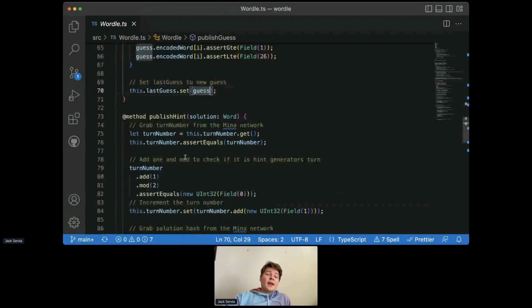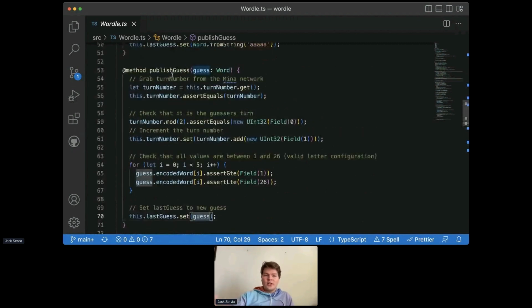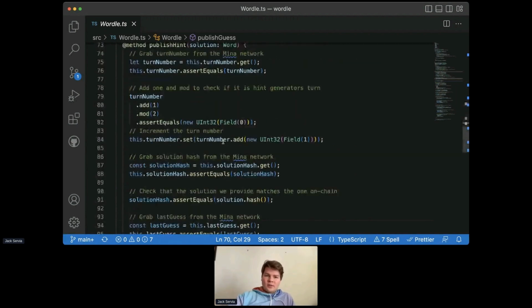We can't call publish guess anymore because this assertion will fail. We've incremented the turn number. But what we can call is publish hint. And so this is what the hint generator will call. And again, this could be a service probably in most cases. So we pass in a word again, but this time it's our solution instead of the guess.